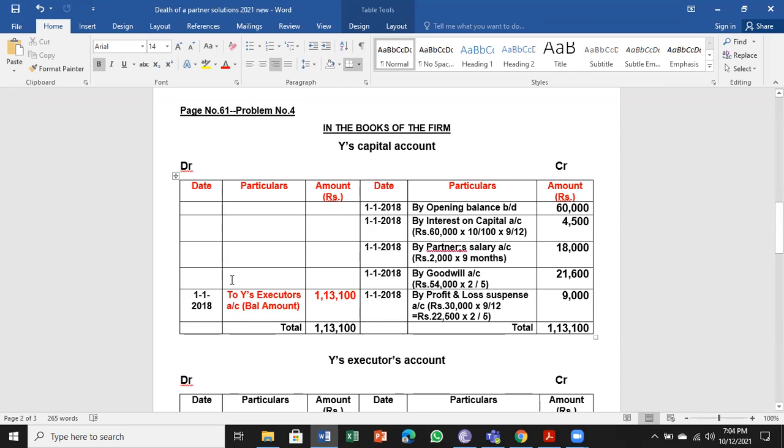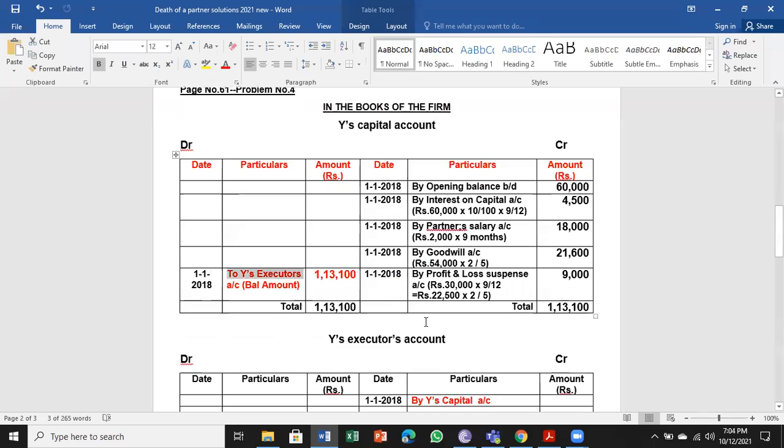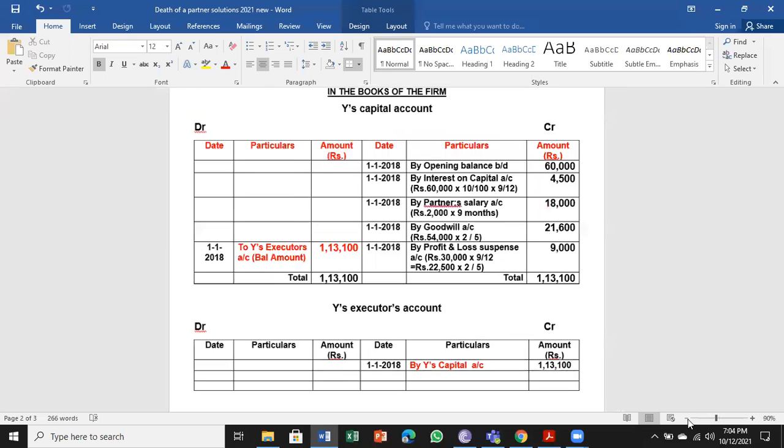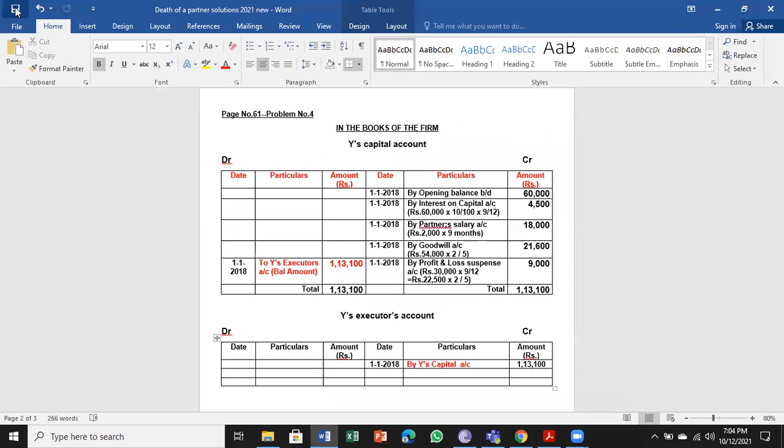That is what I have taken here, to the executor's account, 1,13,100 balance amount. So this balance amount is to be transferred to the executor's account, credit side, by capital account, the same amount, 1,13,100. This is again a simple problem for 6 marks.